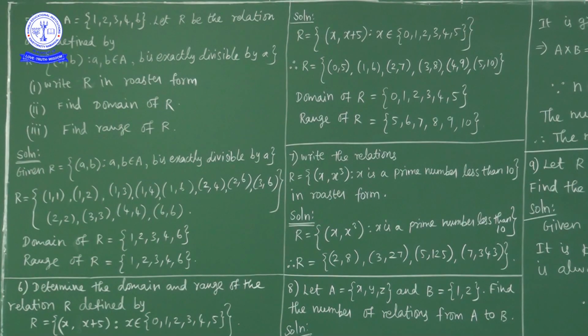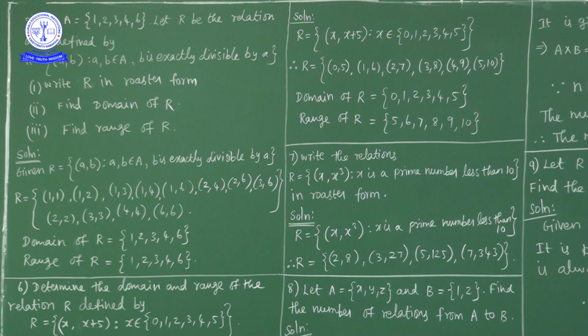Let set A be equal to {1, 2, 3, 4, 6}. Now relation R is defined on set A by R equal to the ordered pair (a, b), where a and b are elements of set A, and the relation is that b is exactly divisible by a, meaning the second element is exactly divisible by the first element. The question is to write the relation in roster form, and its domain and range.